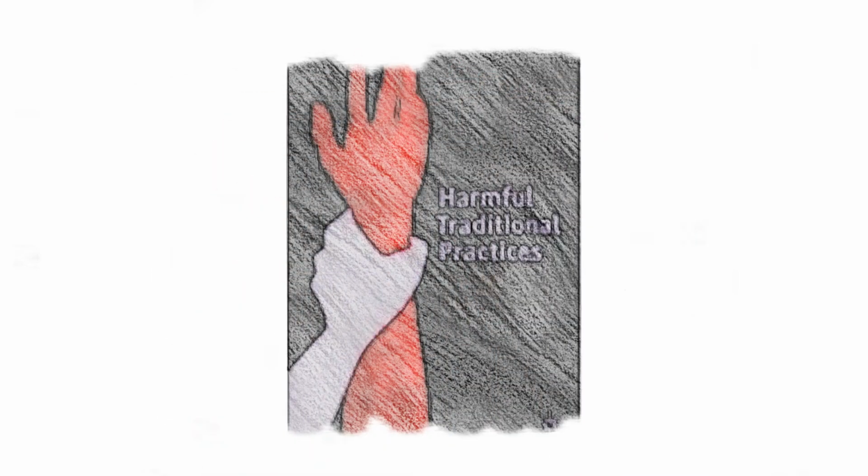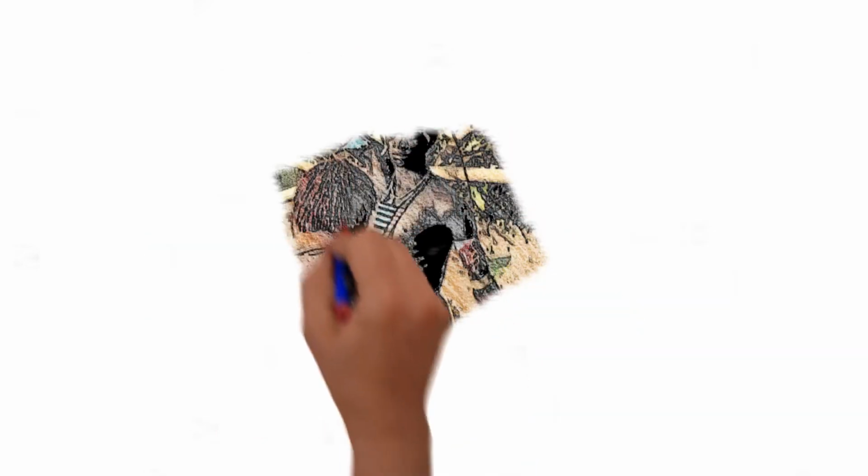Number 2. Harmful traditional practices. Harmful traditional practices such as female genital mutilation or cutting, in short, FGM, early and forced marriage, polygamy and isolation, are practiced in many communities. These practices are primarily directed at girls and women. HTPs stem from deeply entrenched social, economic and political structures, and are tools used to control the lives of girls and women, limiting their independence and future opportunities.